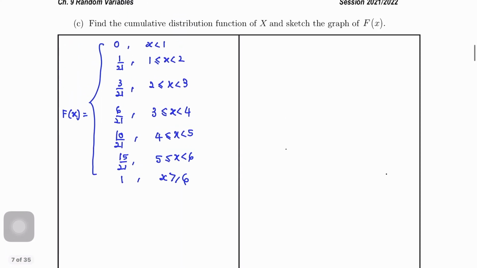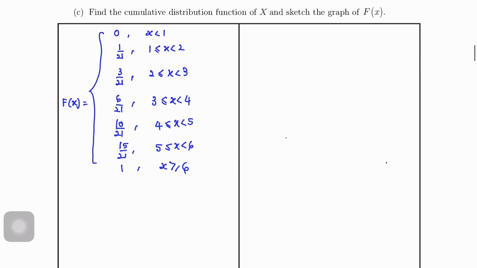Okay, so sketch the graph of F besar. Okay, so nak sketchkan graph. Okay, so macam biasa axis dia. Okay, so X, Y, F besar. Okay. So 1.